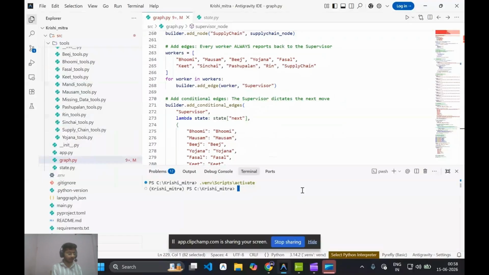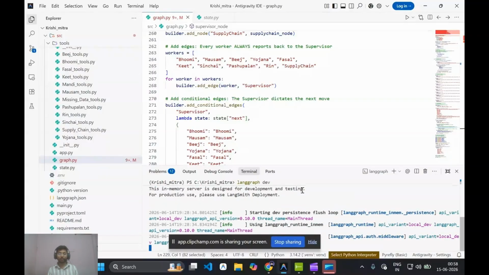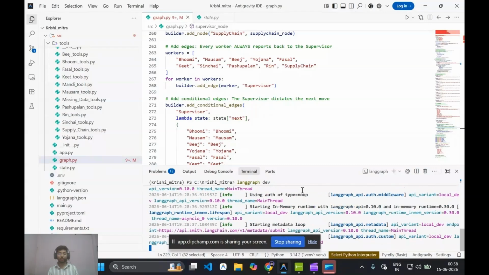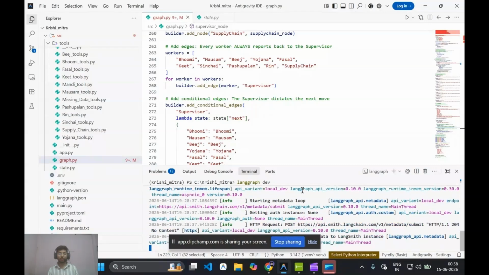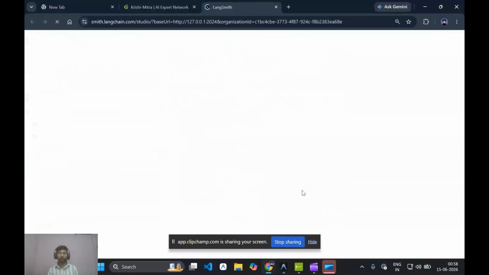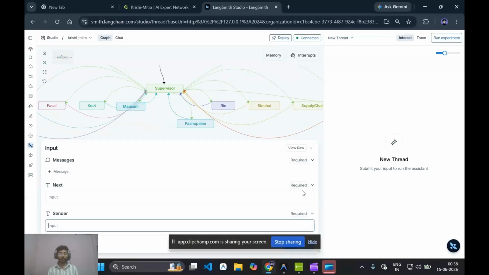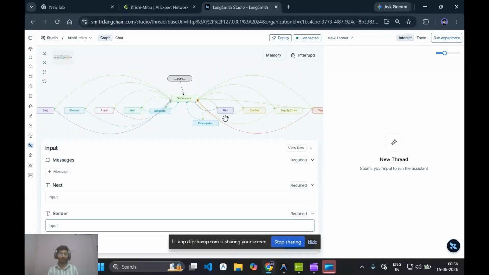Now let's connect to the repository. This is my system architecture.